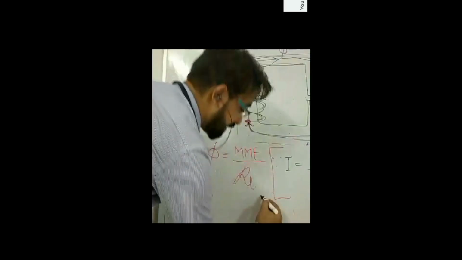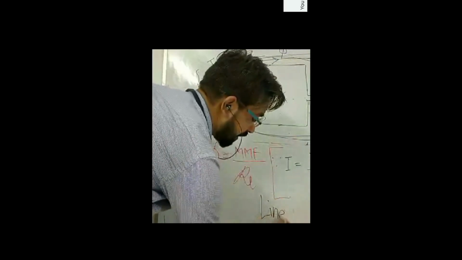The only limitation is that this magnetic circuit has to be linear. This formula applies only to linear circuits, just like Ohm's law, which is applied to linear electrical circuits.